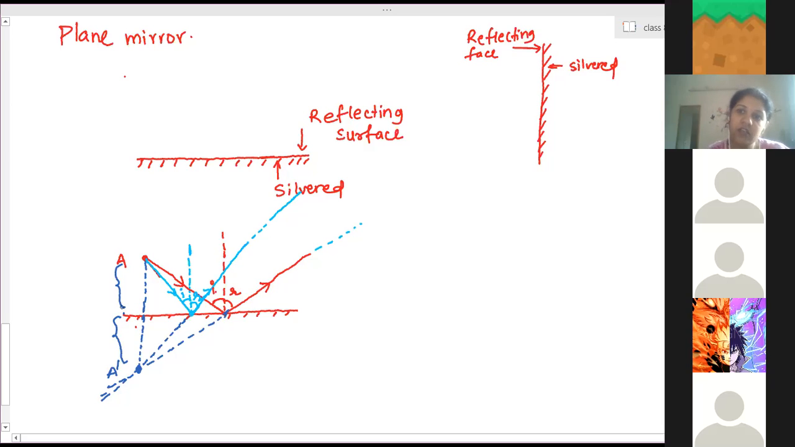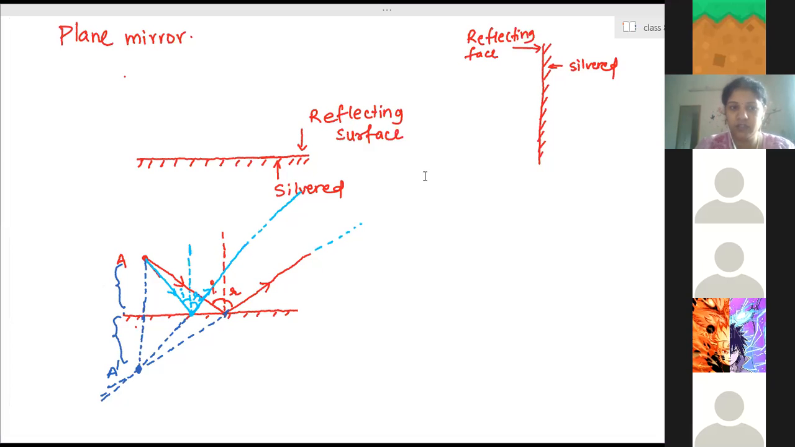You have seen in your own case also, when you are standing in front of the mirror, however much distance you are in front of the mirror, an equal distance, the image will be behind the mirror. If you move a certain distance forward, what will happen? The image will also come closer to the mirror.